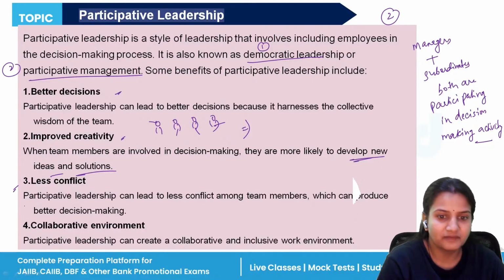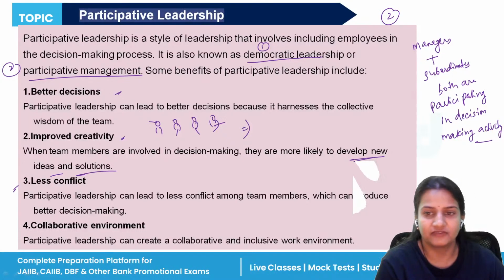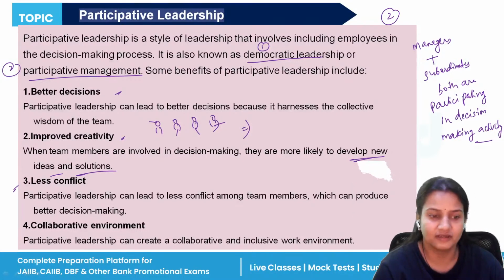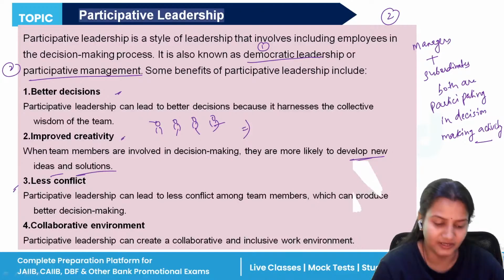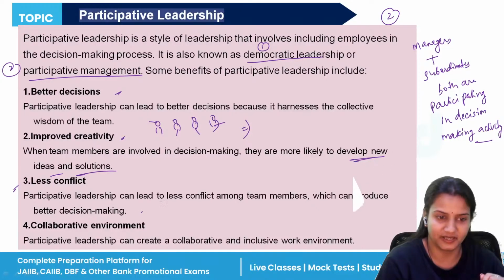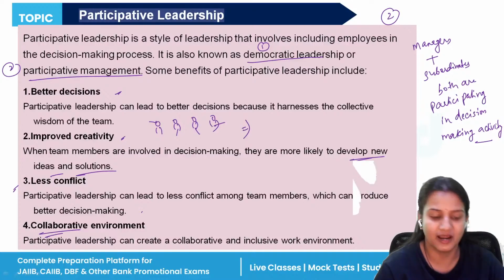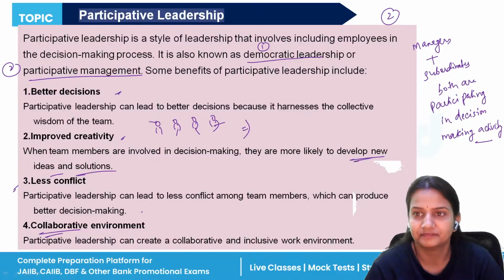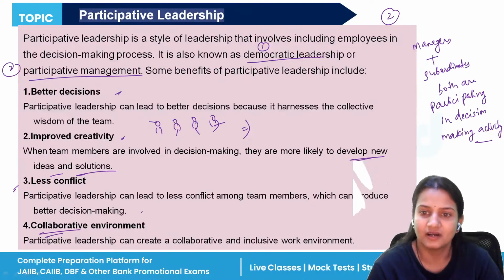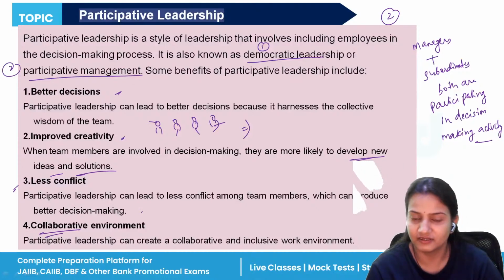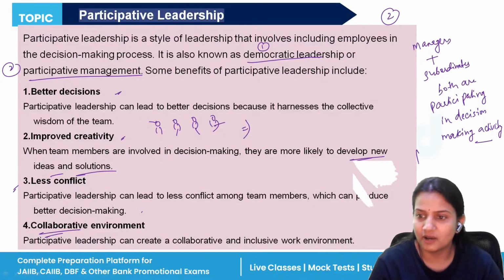There will be less conflict among team members. If team members have good coordination, then definitely there would be less conflict, and if there is less conflict, then there is better decision making. And collaborative means what? Collaborative environment. This participative leadership creates a coordinative environment where everyone comes together and works on the company's growth, the company's performance, the company's decisions. So this is all about participative leadership.